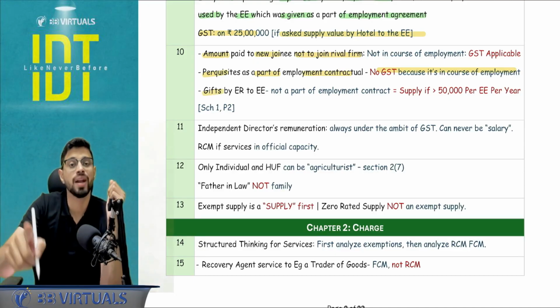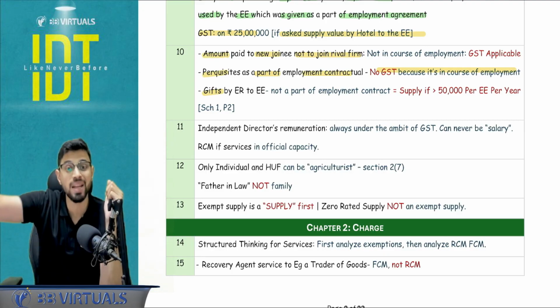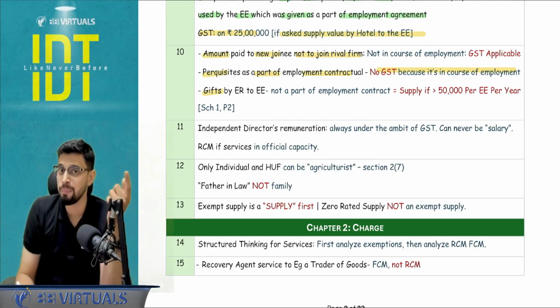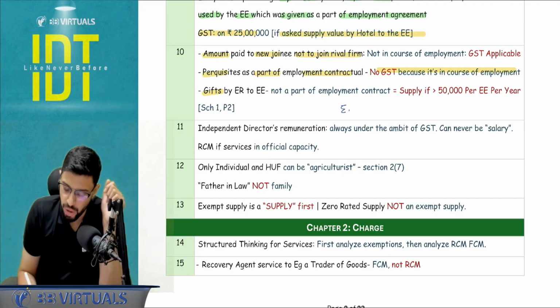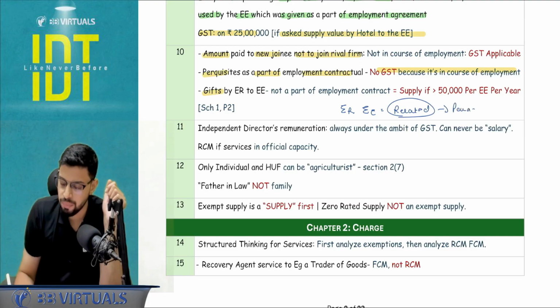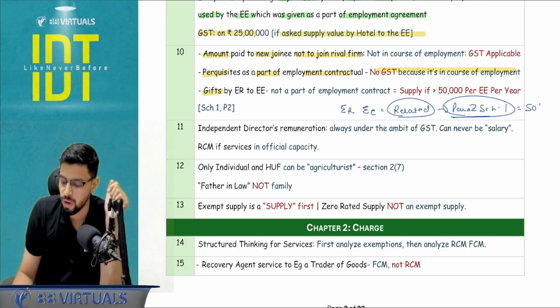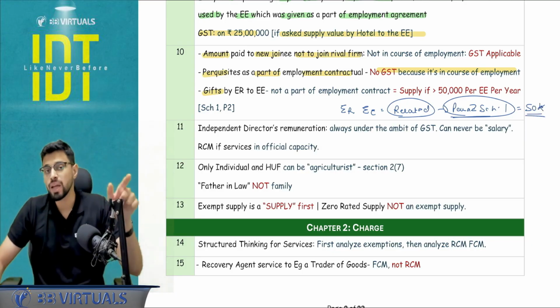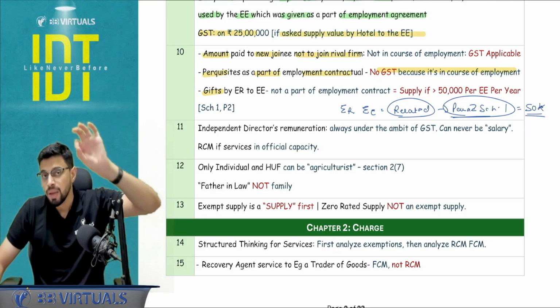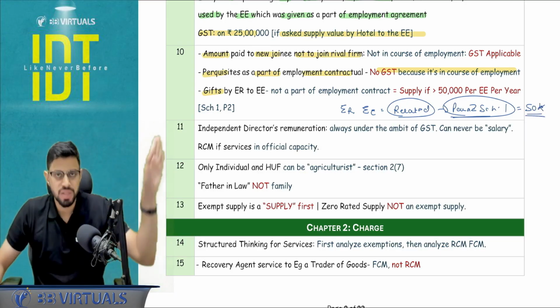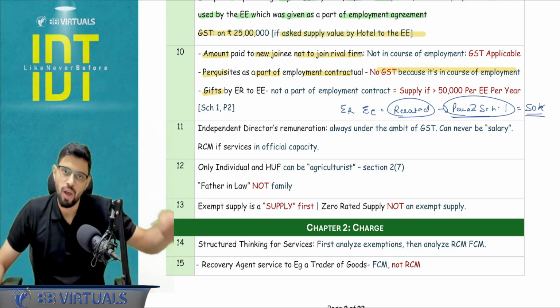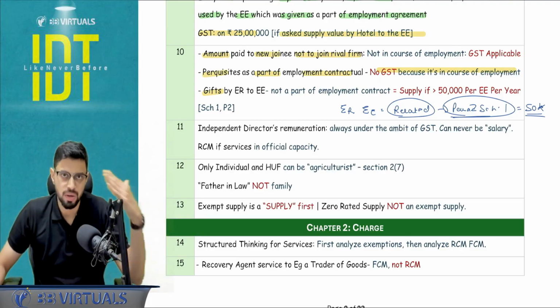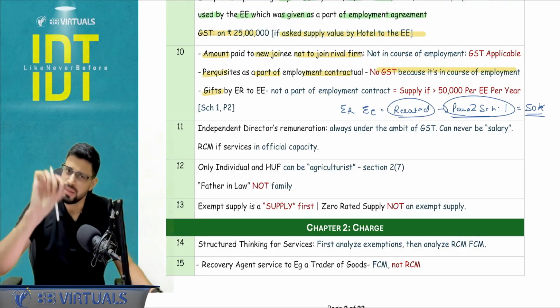So here you are going to test paragraph number 2, schedule number 1, because employer and employee are related persons to each other, and for related persons, paragraph number 2, schedule number 1 is going to apply, but we have a limit of 50,000. So if an employer is gifting up to 50,000 per employee per financial year, no GST. If it is going beyond that, then you have to pick it under the supply table, the chapter question number 1. If they ask, then this will be put under supply.